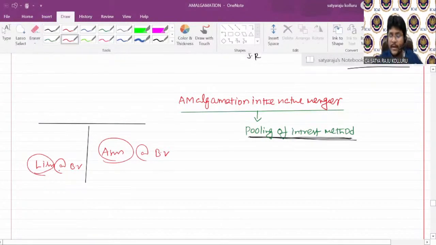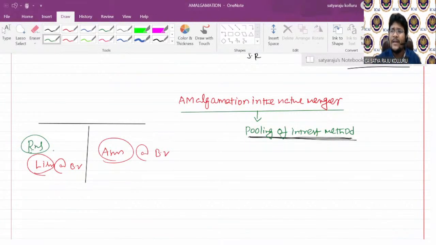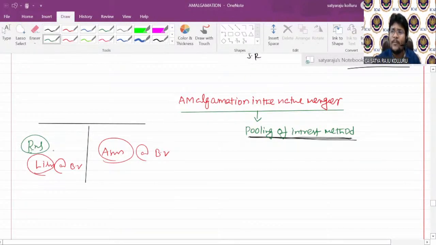One more shocking thing I am telling here. The purchasing company, apart from the assets and liabilities of the selling company, will also take over reserves and surplus as well, guys. Sir, pooling of interest method means the selling company is not another entity. It is just a sister concern to me. The selling company is just an extension of the purchasing company.